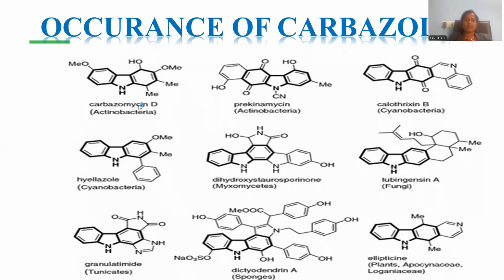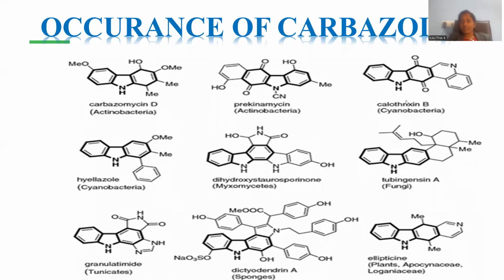If you observe, carbazomycin D is available from actinobacteria. This actinobacteria is the source from which to extract carbazomycin D, whose structural skeleton is provided, where carbazole is a core moiety, and a phenol ring fused one is also there. Prekinamycin is another one, again extracted from the actinobacteria.